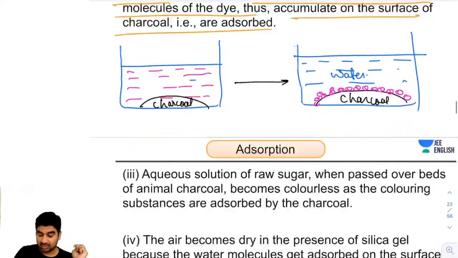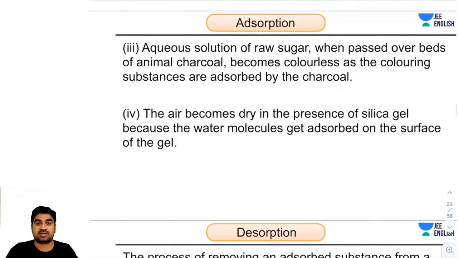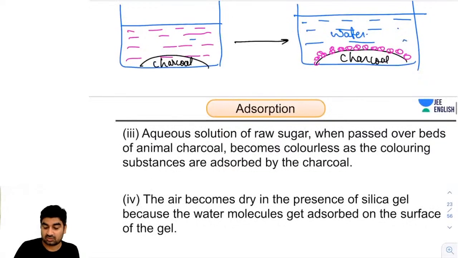Okay, guys. The next application is the aqueous solution of raw sugar. When passed over a bed of animal charcoal, it becomes colorless as the coloring substances are adsorbed. You might have seen the sugar at your home. That sugar is white, but when you prepare that sugar, actually it is brown.